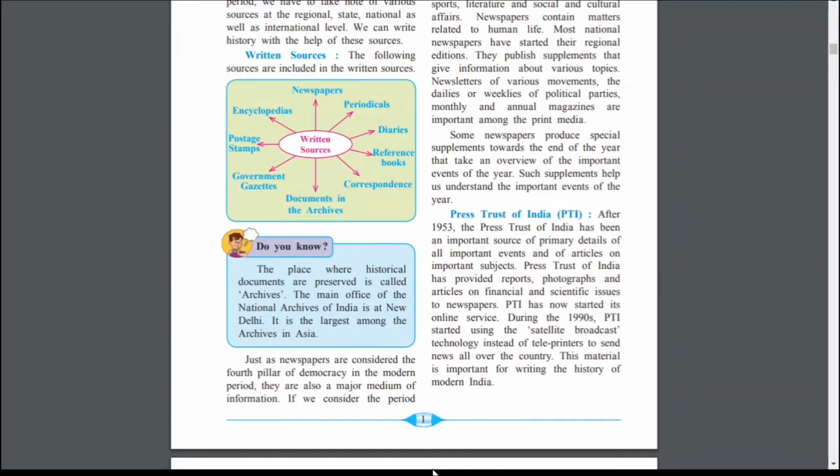It is one type of agency where people related to the press come together and share their information.